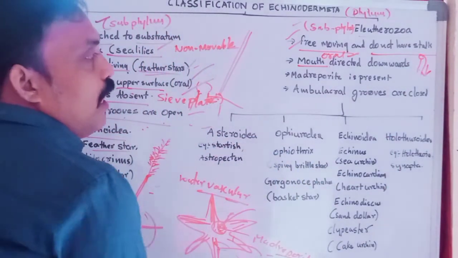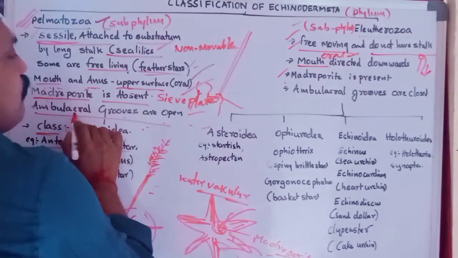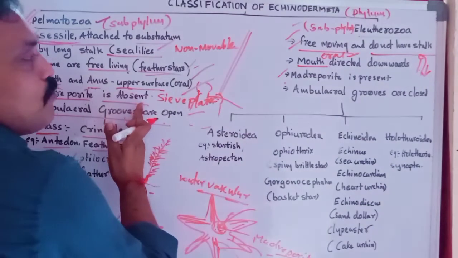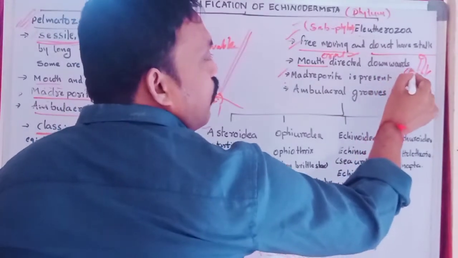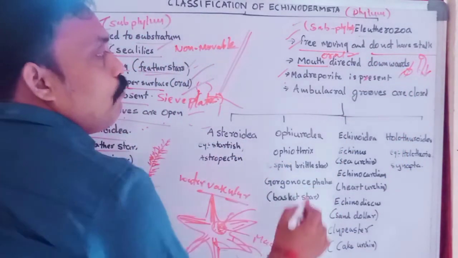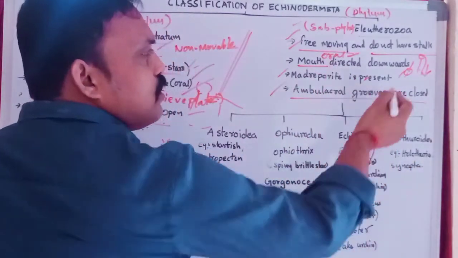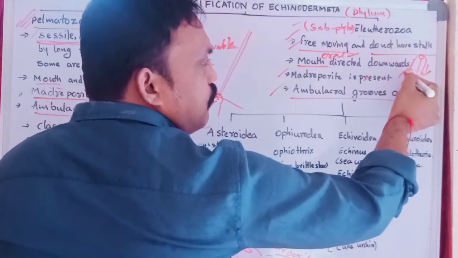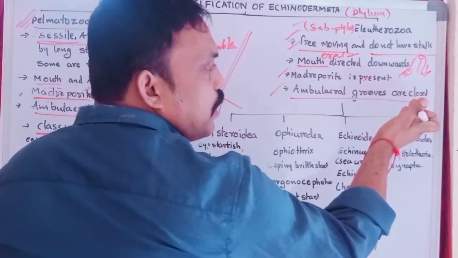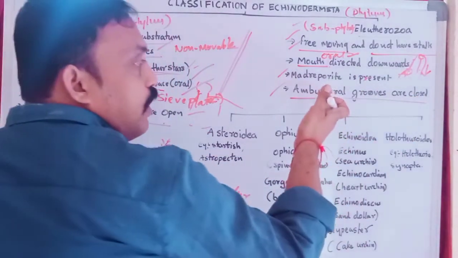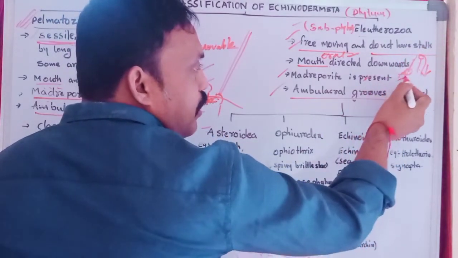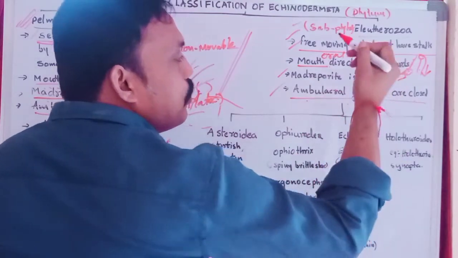Okay, that is important. And madreporite is present. That is a very big difference between what? Pelmatozoa and Eleutherozoa. Here madreporite is absent. Here madreporite is present. That means the water enters into the body through the madreporite. And ambulacral grooves are closed. Why? Because water is entering into the body through the madreporite. No need for open ambulacral grooves, no need for radial canals, radial rings. Why? Because already these are closed structures. Madreporite is present, so water enters into the body through the madreporite, so the ambulacral grooves are closed.